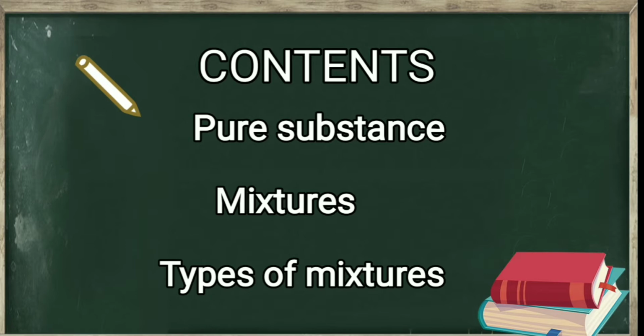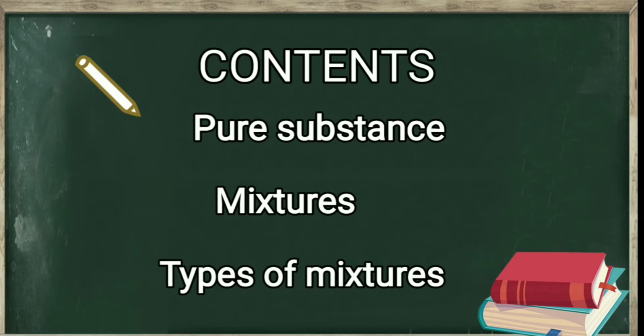In your day to day language, you will be using this word pure so many times. When you are purchasing something from the market or purchasing dairy products like milk, you will be going for the word pure. We want the pure milk, we want the pure ghee, like this. Pure means the substance with no adulteration is said to be pure. Adulteration means unwanted substances must not be there. With no adulteration, if you are getting a substance, that is said to be pure.